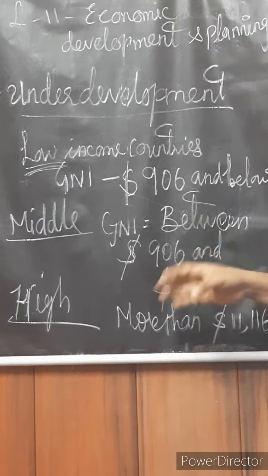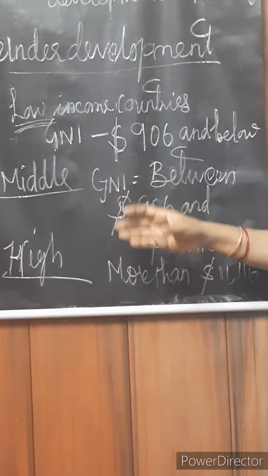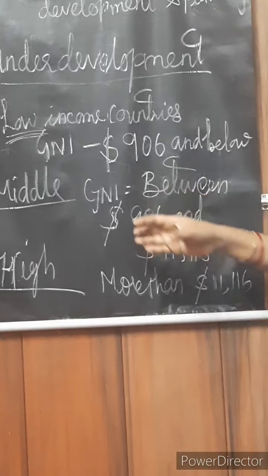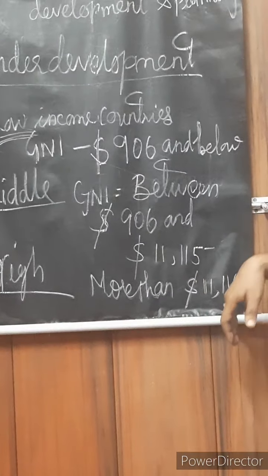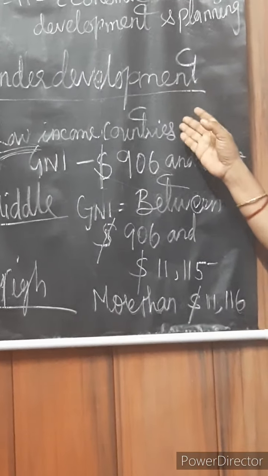High income countries are the countries which receive a GNI of more than $11,116.